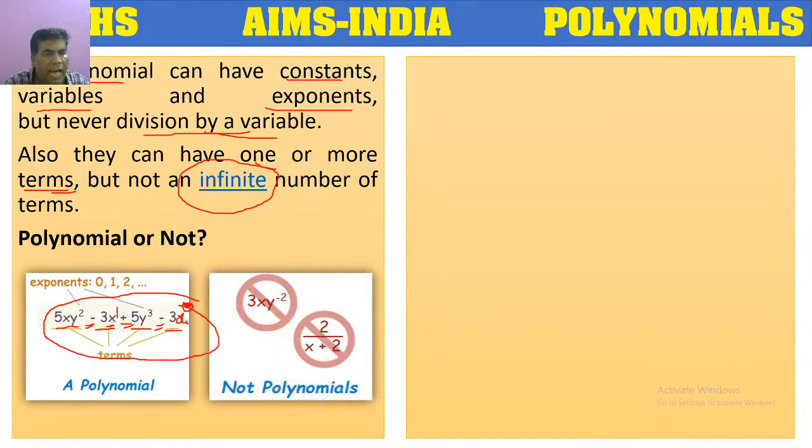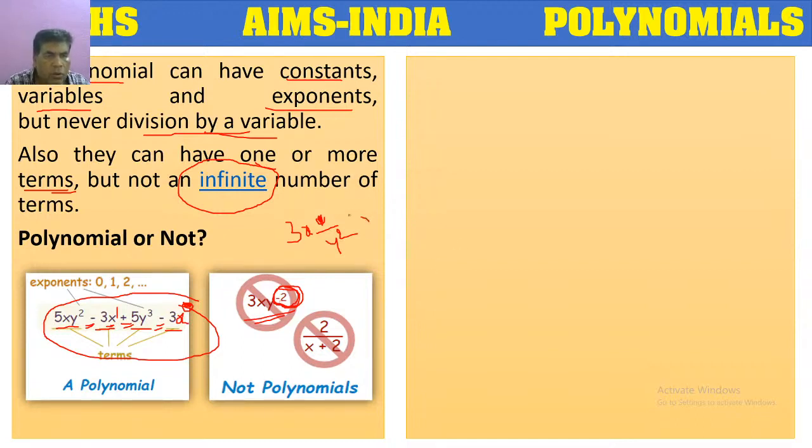Suppose we have terms like 3xy to the power of minus 2. Already we have told that in the place of exponent only 0, 1, 2, 3 such kind of numbers are allowed. Here y power minus 2 is there. If you simplify it, y power minus 2 I can write as 1 by y square. If y power minus 2, which is in the numerator, comes to the denominator, it will become y square.